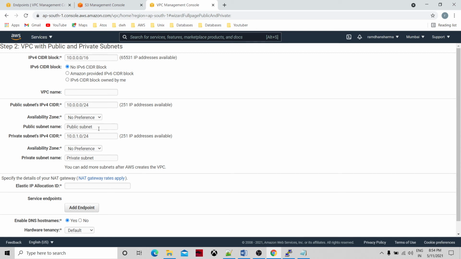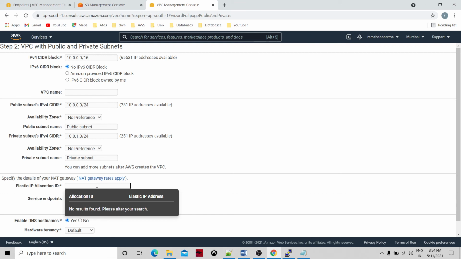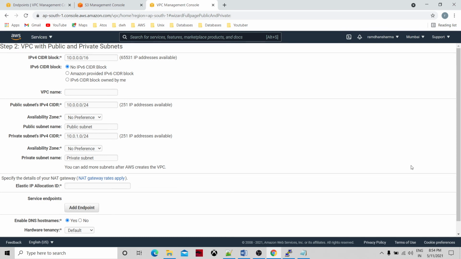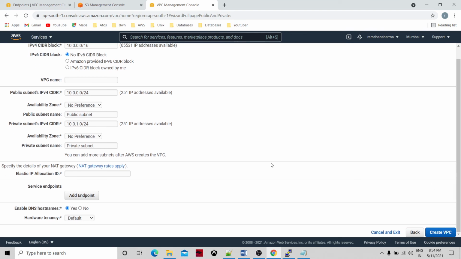You can specify the availability zone, public subnet name, private subnet, and then there is the NAT gateway. You have to supply an elastic IP address, because there is no elastic IP address currently. But if you disassociate that address, or you can create a new elastic IP address, go to the EC2 wizard and create a public IP address from there. You need to give it here, and then it will provide the NAT gateway. Using that NAT gateway, that access can be done.